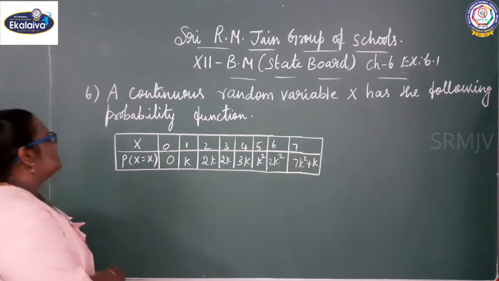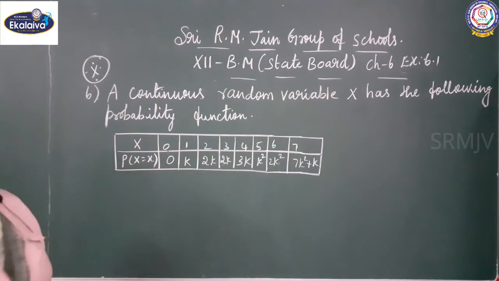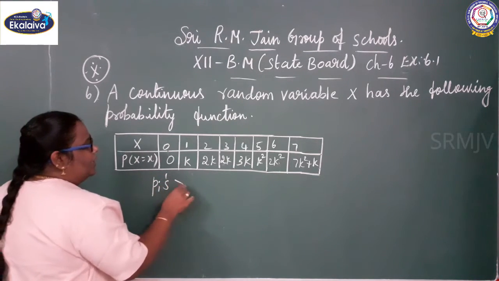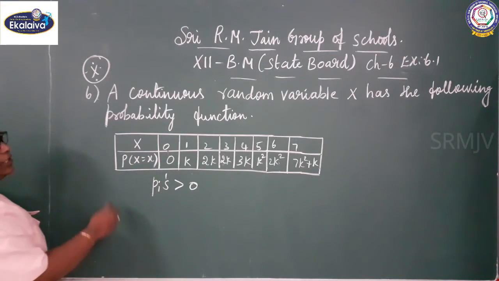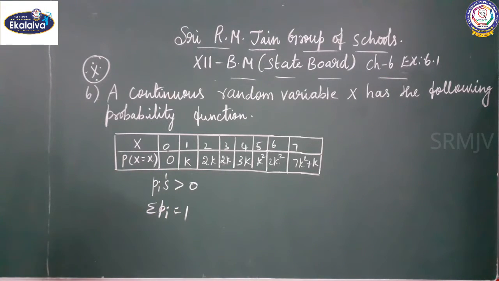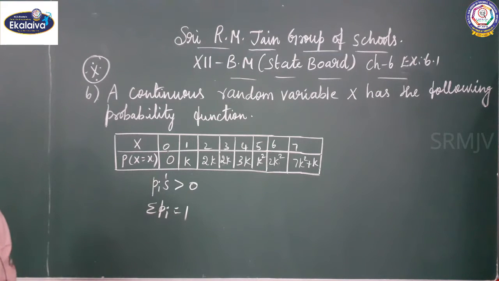Yeah, see the sixth sum, it's a very important sum. The given function is a probability function. If it is a probability function, pi value is greater than 0, and sigma pi equal to 1. Pi's value is greater than 0, sigma pi equal to 1. We can add all the values and get the value of k.